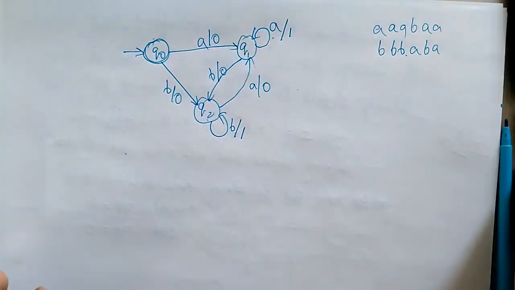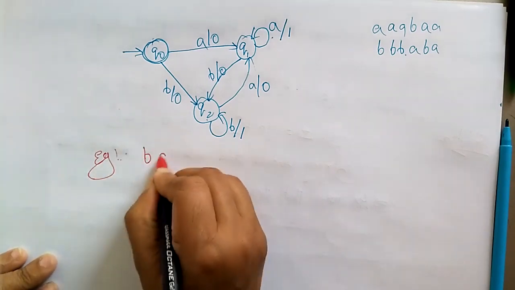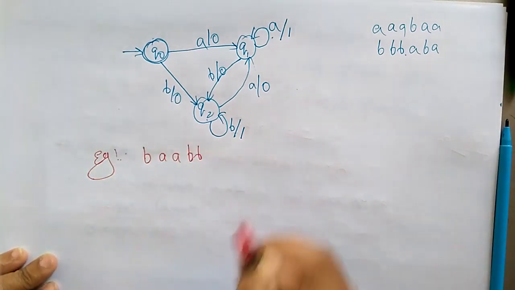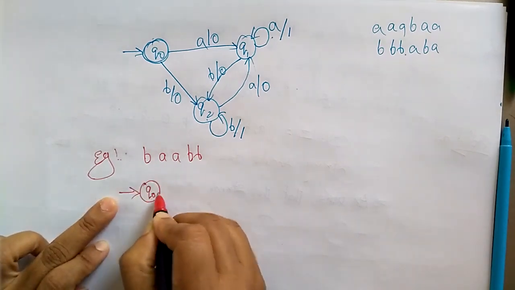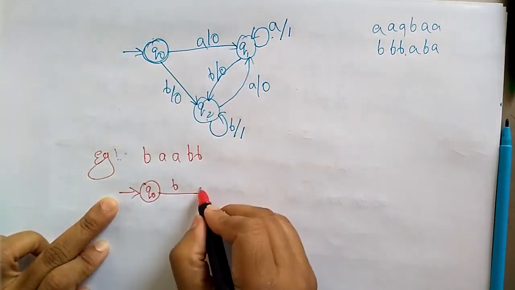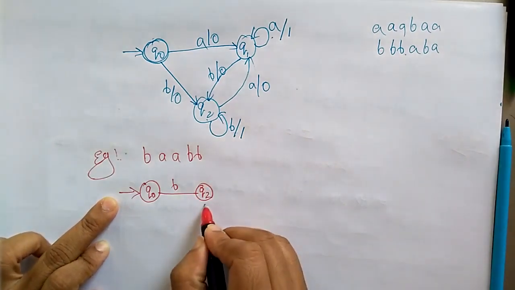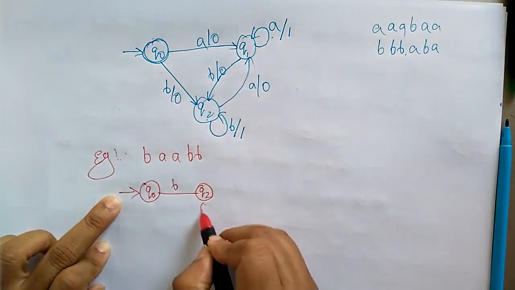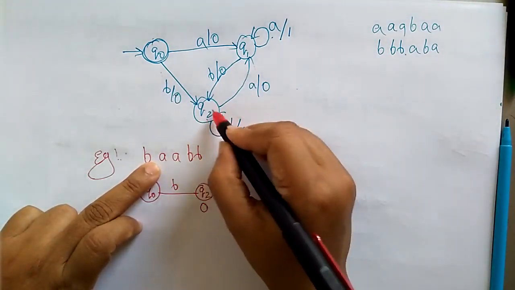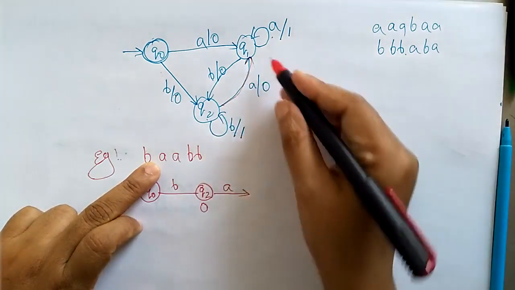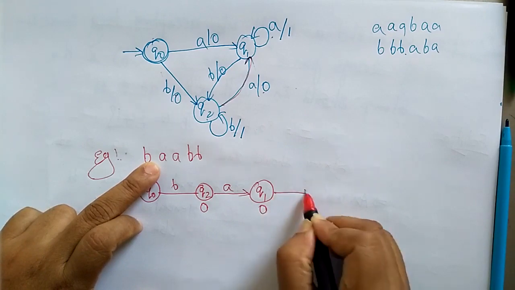Now let me check whether the strings are accepted or not. Whatever string you want, you can take. Here I have taken one string. Q0 on B goes to Q2, generating output 0. Q2 on A goes to Q1, generating output 0.